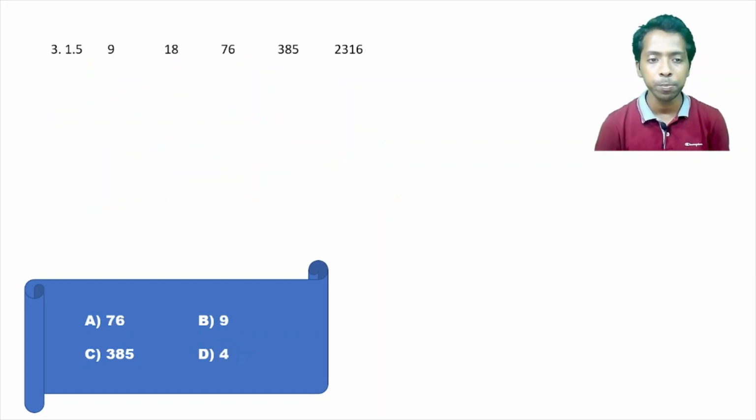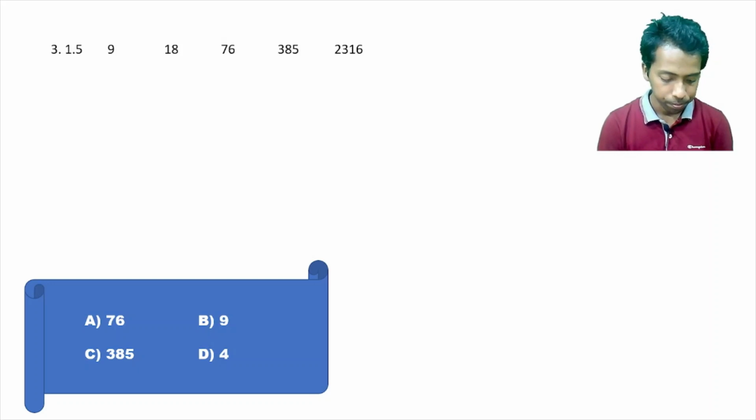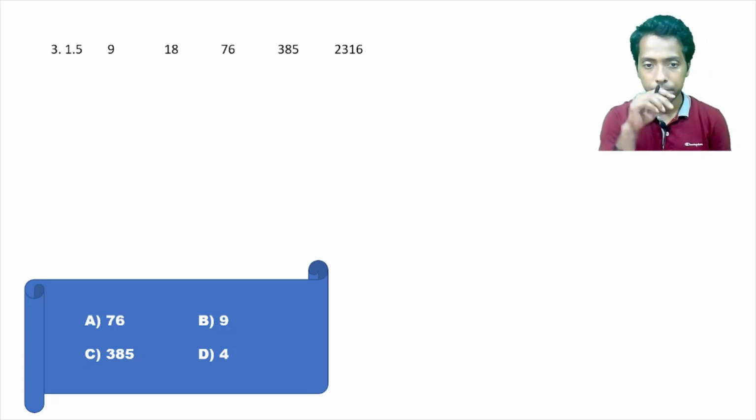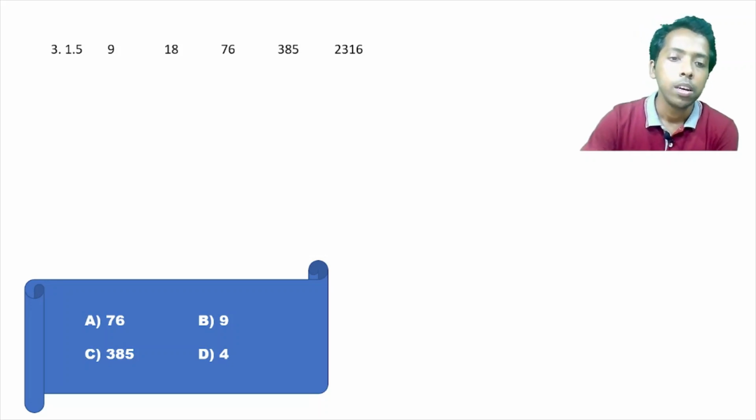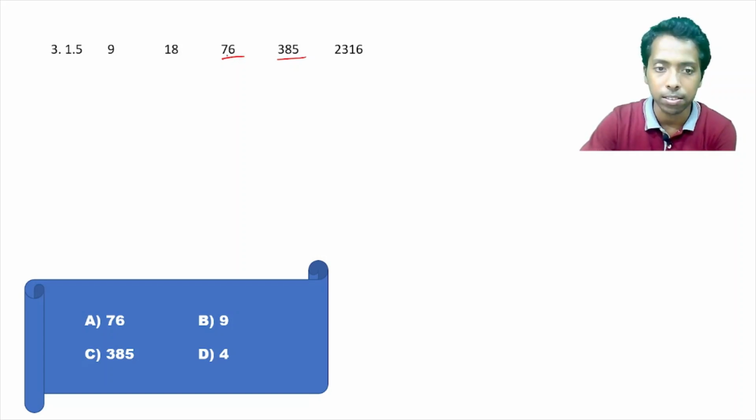Here's question number 3. Solve it. Now, see, 76 to 385. I can check the 76 to 385. Why? See, 76, 760 half, that is 380. So multiplied by 5. That means multiplied by 10 by 2. So that is 380 plus 5. That is 385.